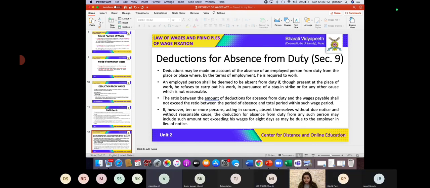So what is it trying to say? That the deduction should not exceed the salary. For example, if the salary is only 6,000 per month and the employee does not come for a month's time, what does the law say? That the deduction cannot be more than 6,000 rupees. Is this clear? Yes, ma'am.